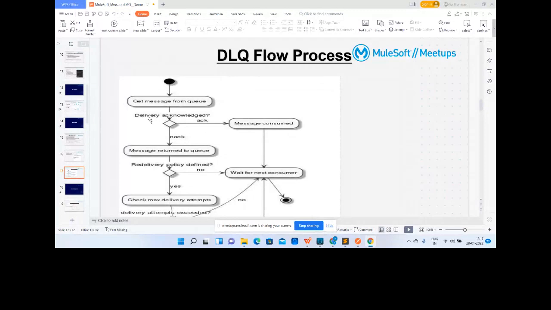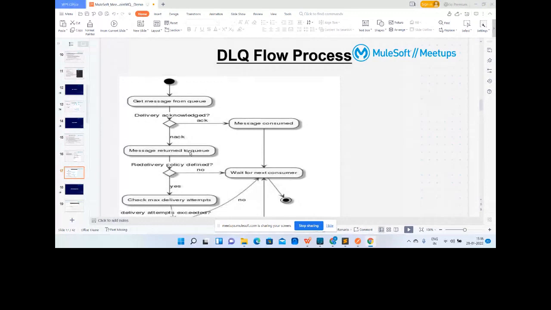And for delivery acknowledgement, we will send the acknowledgement whether it is ACK or NACK. If it is ACK, that means the message is consumed. Then perfect, message consumed. The next message will wait for the next consumer. But if it is NACK, then the message is not delivered because of XYZ reason. The message will return to the queue.